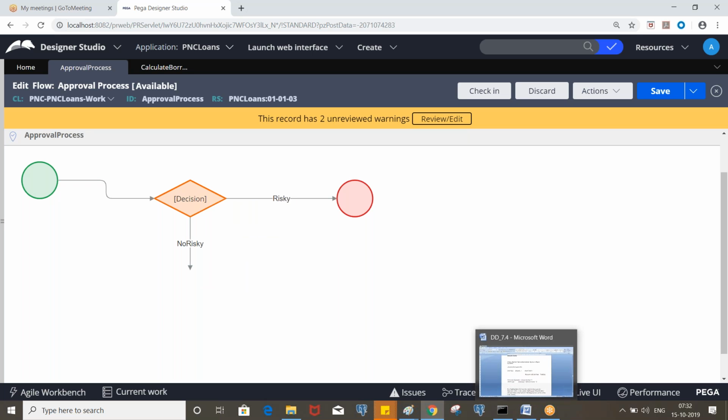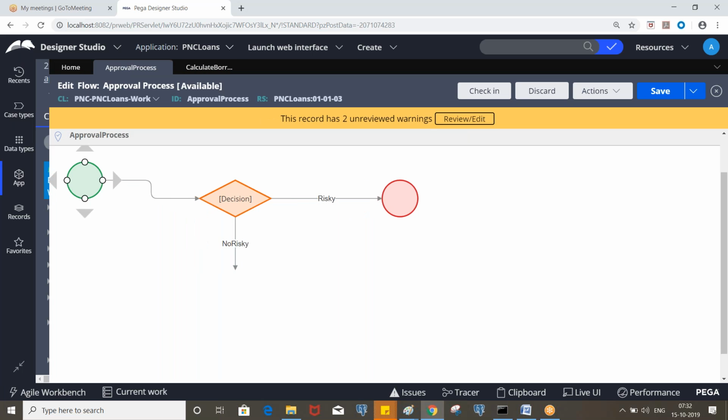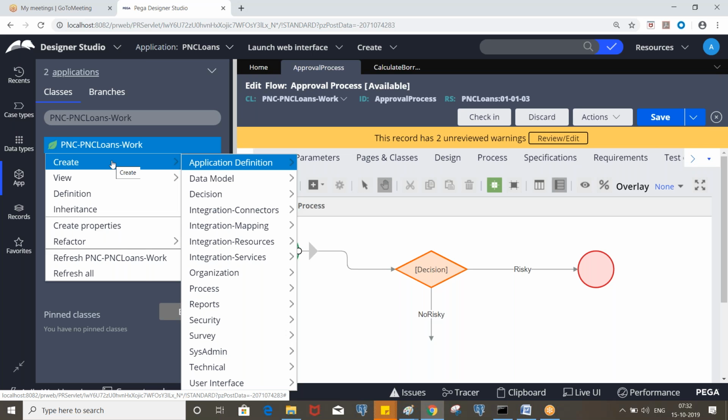On what basis are we checking that? Down payment by asking price is less than 0.2, that means less than 20%, so we need to calculate the PMI premium. So create a when rule here.